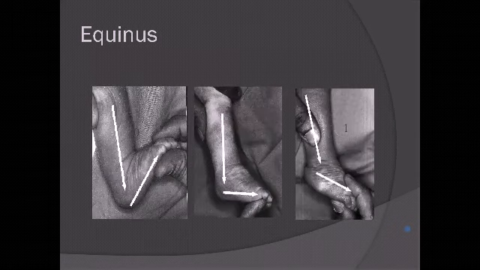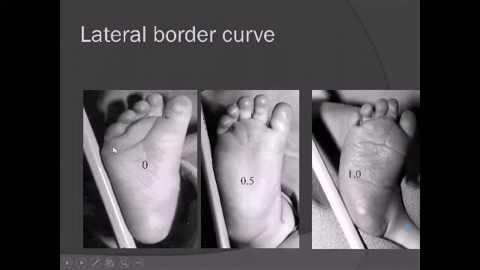Equinus: full correction 0, coming to neutral 0.5, remaining in equinus 1. Lateral border: you take a pencil or a pen from your pocket and put it along the lateral border. If more than 70% of the lateral border touches the pencil, 0. If the takeoff is in the midfoot, somewhere between 30 and 50%, then you get 0.5, and if only the heel is touching, it is a rigid forefoot adduction, so you give 1 point.